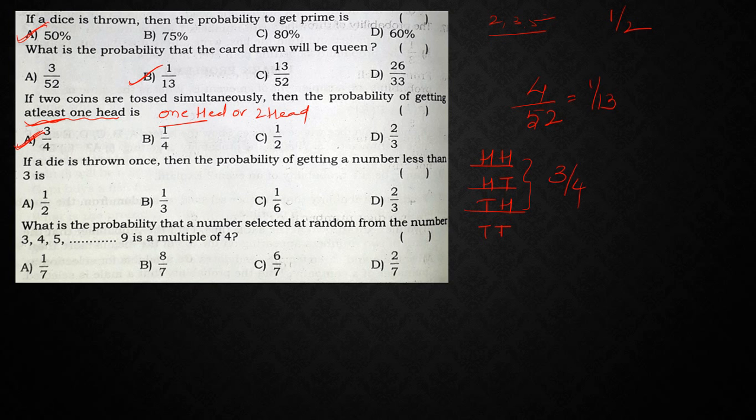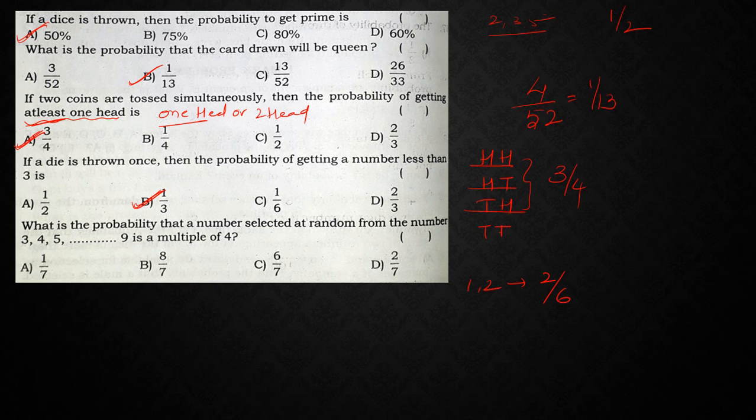If a die is thrown once, then the probability of getting a number less than 3. Less than 3 means 1, 2 are possible. How many are we getting? 2, out of 6. So 2 by 6 is nothing but 1 by 3. So the answer is 1 by 3.